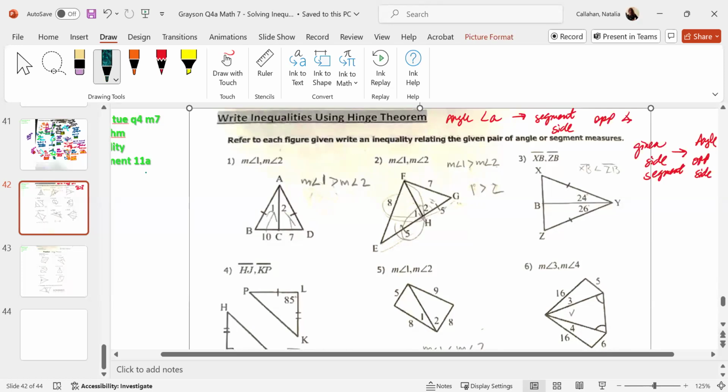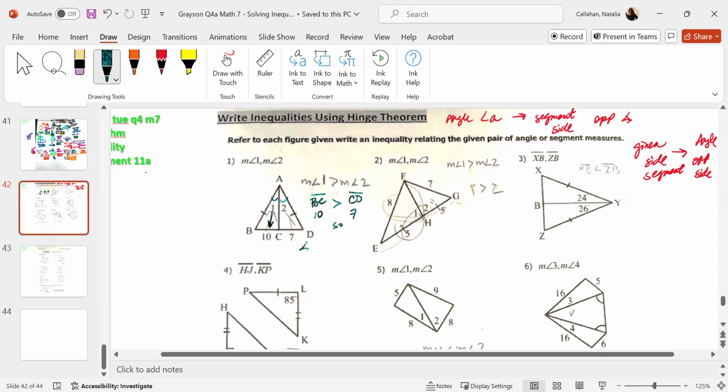All right, so let's take a look over here. So for angle 1 and angle 2, here's angle 1, angle 2. Opposite of side, measurement angle 1 is, well, we don't actually know yet. So let's do it this way. Do you see the side right here? So you could say segment BC, which is 10, is greater than segment CD, which is 7, right?